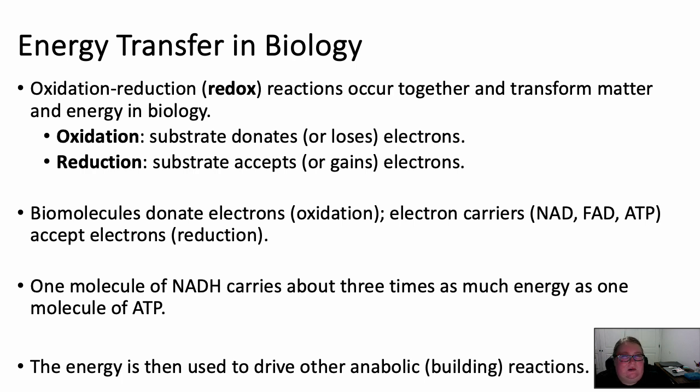Different carriers can carry different amounts of energy. NADH has 3 times as much energy as one molecule of ATP. The thing with redox reactions is that they are coupled together: one is going to be the catabolic reaction, and it's going to provide the energy to drive the anabolic reaction, so the flip side of the coin.